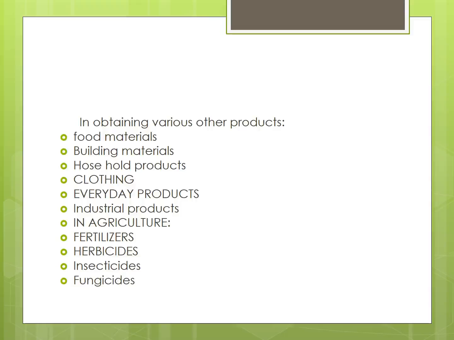Next, clothing. Natural fabrics such as silk are made, and nylon and polyesters are prepared through various polymerization reactions. Through that we are getting nylon and polyesters.